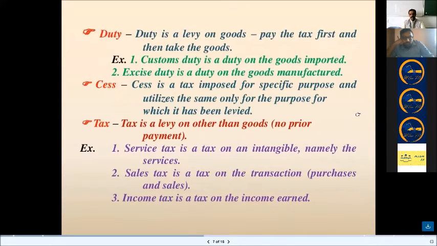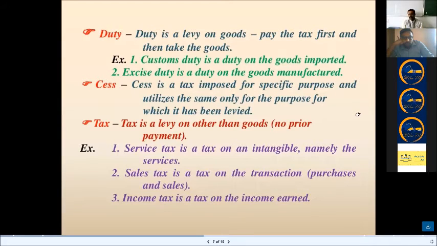duty, cess and tax. First and foremost, the definition of duty. My dear students, these are some of the questions which can be asked in the examination under section A. Define duty, a 2 marks question. Definitely it can be asked. What is the definition of duty? Duty is a levy on goods. Pay the tax first and then take the goods. Example, customs duty is a duty on goods imported.